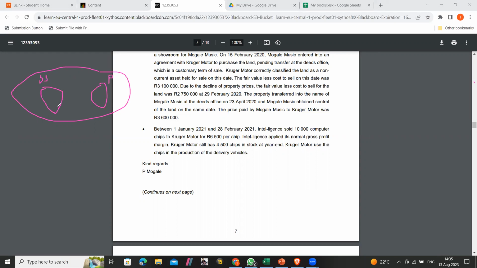What happened here? The subsidiary sold to the parent. How much? It sold 10,000 chips, each at 6,500.